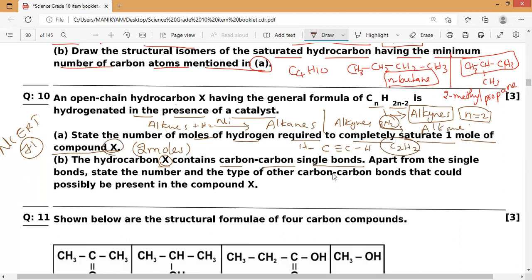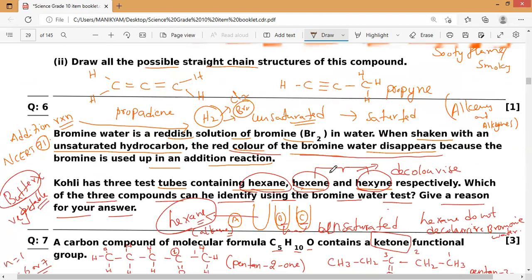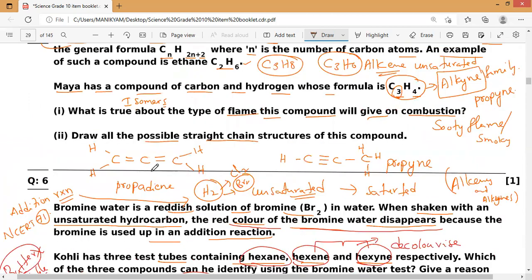Next, the second one, propyne, C3H4. We have already drawn C3H4 in the same questions. You might have noticed two structures, propadiene as well as propyne. In propyne, a single bond may occur, but in propadiene the double bonds are forming and there is no carbon-carbon single bond.